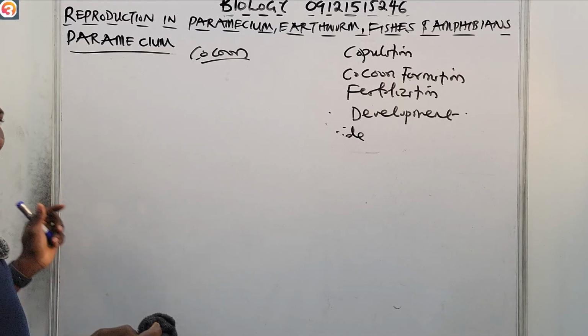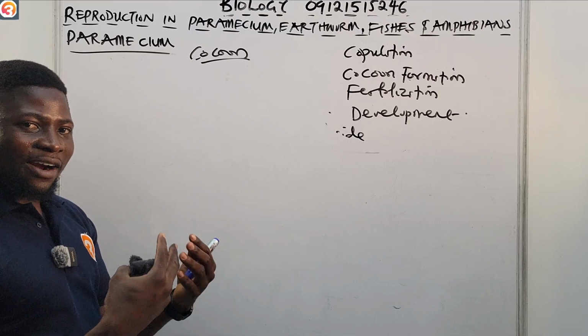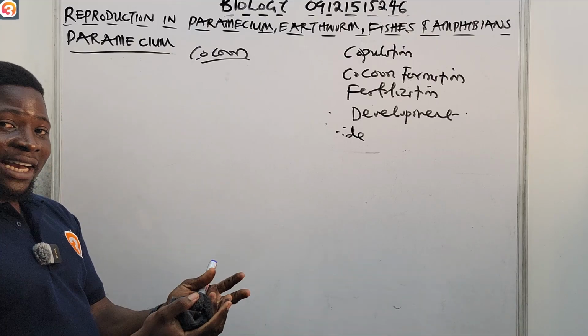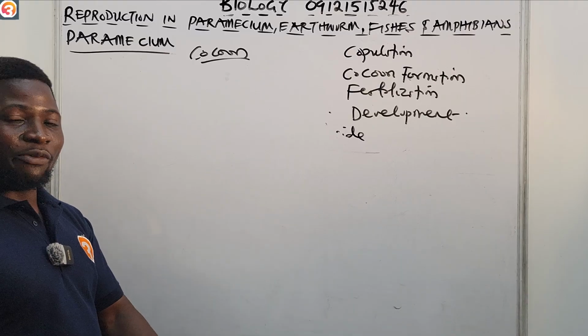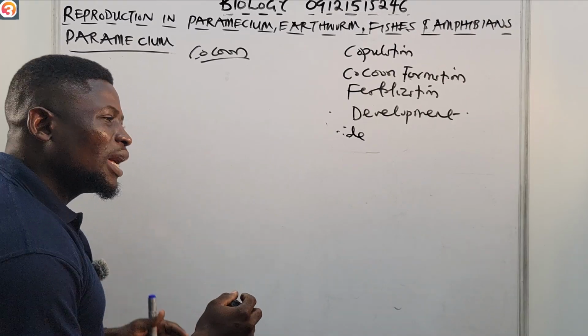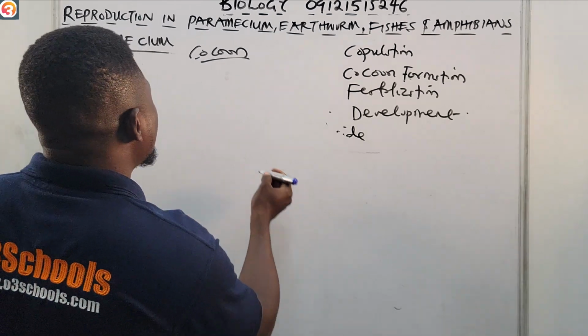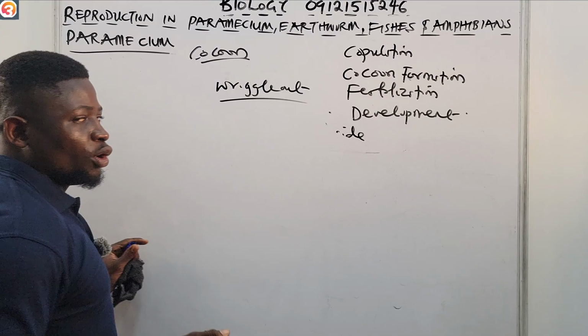The earthworms have lain ventrally, the cocoon has been secreted, and the earthworms are inside the cocoon. Because it is slimy, they will be trying to wriggle out of the cocoon.